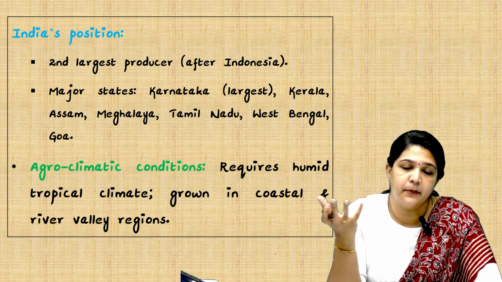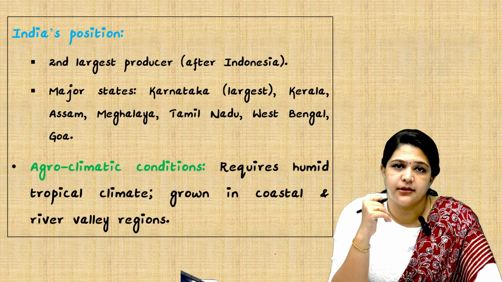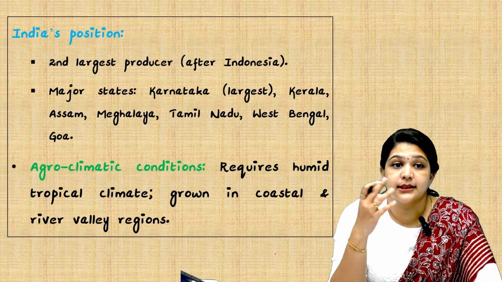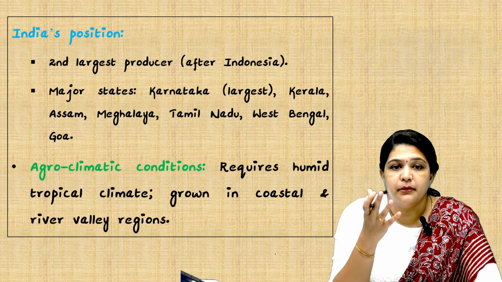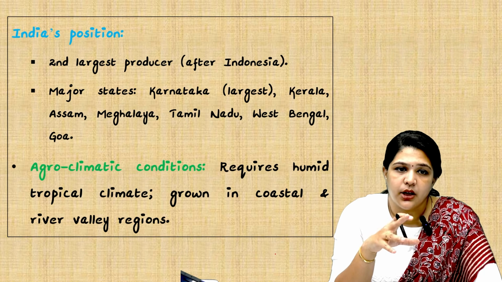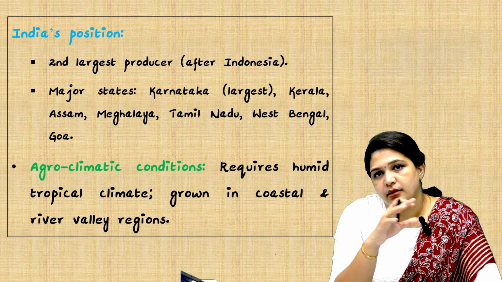That's why the farmers from Karnataka, the producers from Karnataka went to meet the minister. So from that you should know that Karnataka is the largest producer. Next comes Kerala, Assam, Meghalaya, Tamil Nadu, West Bengal and Goa. So the agroclimatic condition requires a humid tropical climate. That's why it's grown in coastal and river valley regions.